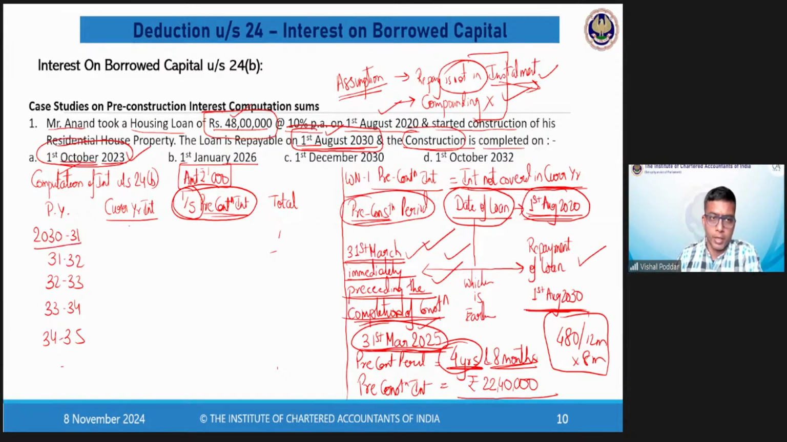Now in 30-31, how much is my current year interest? My current year interest is only for 4 months. That is up to 1st August 2030. So current year interest is only of 4 months, which is coming to 160. Then henceforth, I have no current year interest. Now, my pre-construction period will start on 1st August 2020 and will end on 31st March 2030. So now how many years? It is now 9 years and 8 months.